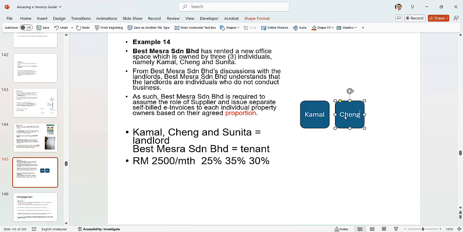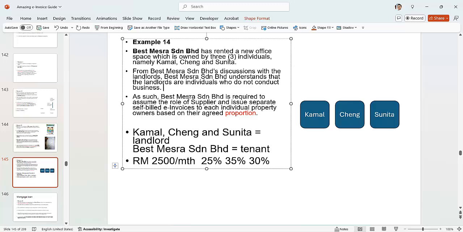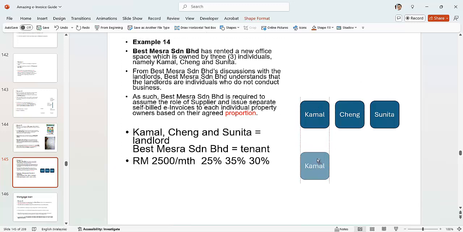All three did not do any services or any business. So what should Best Mesra do?